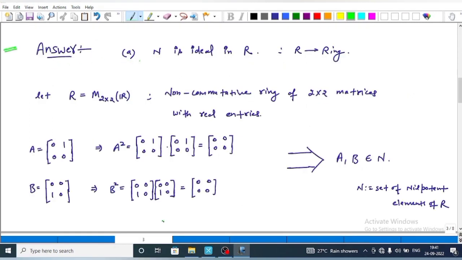Now come to the explanation. In option A, we are given that N is an ideal in R. Now to check true or false.